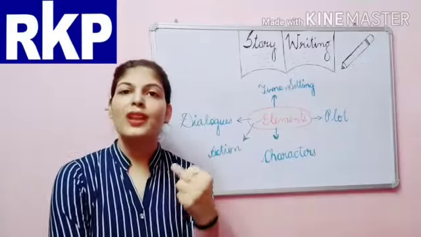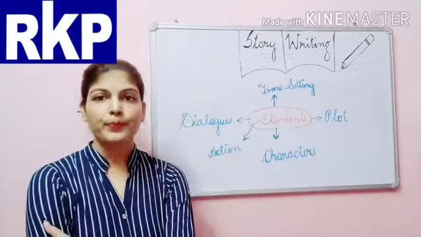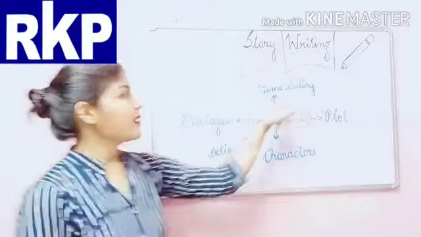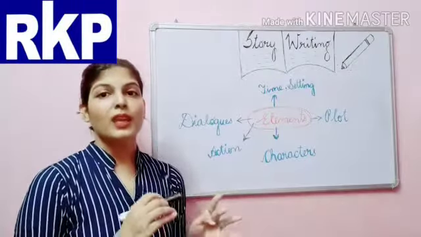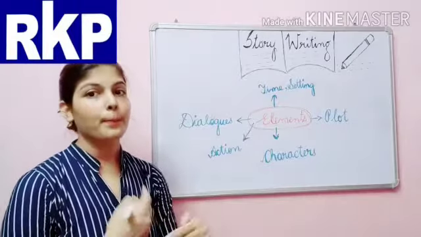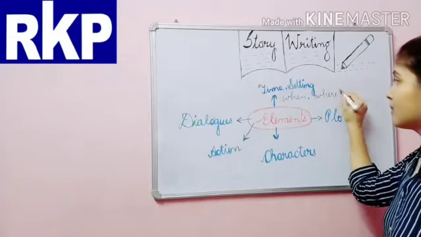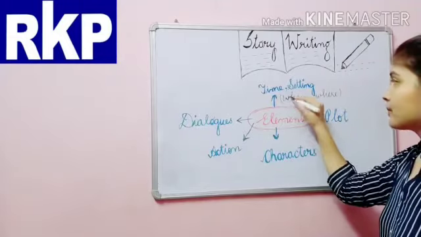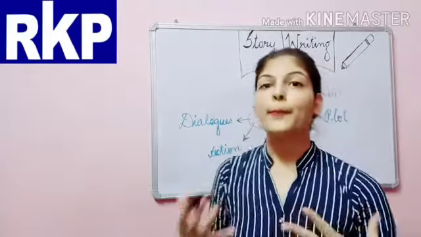So now let's have a look at these elements. First element is time and setting. We have to write the time and the place, when and where it takes place.